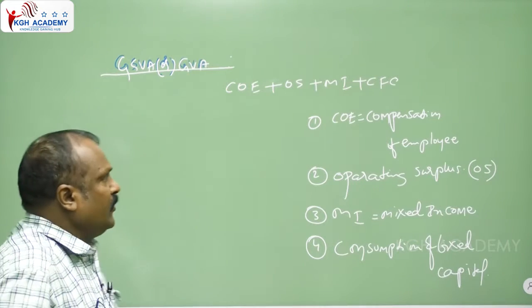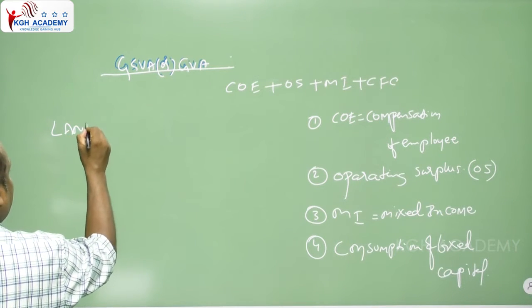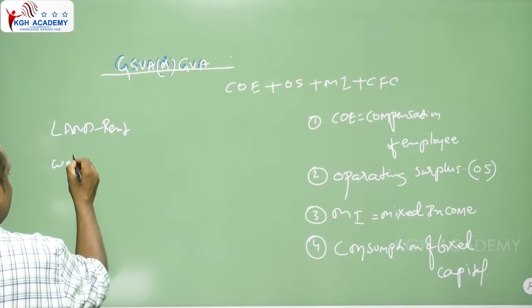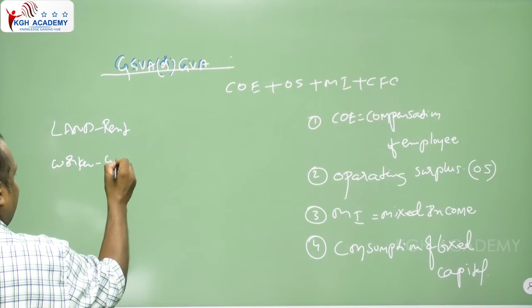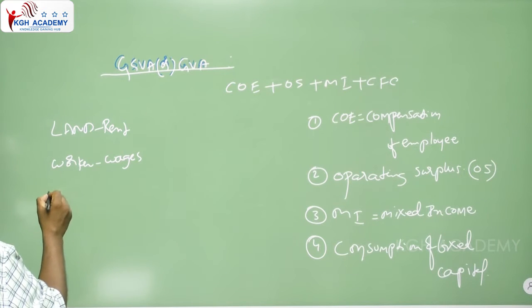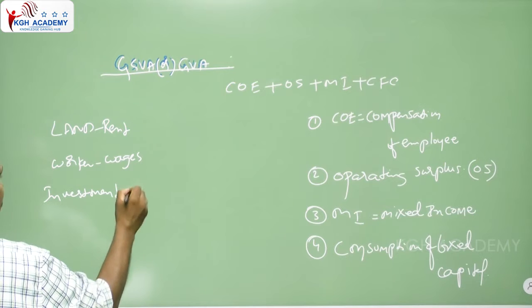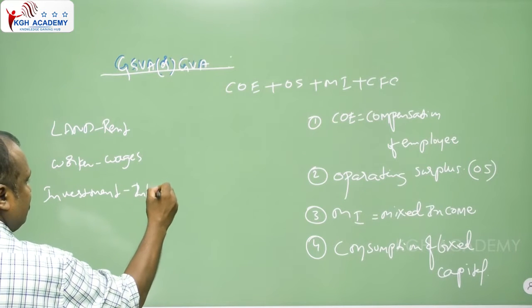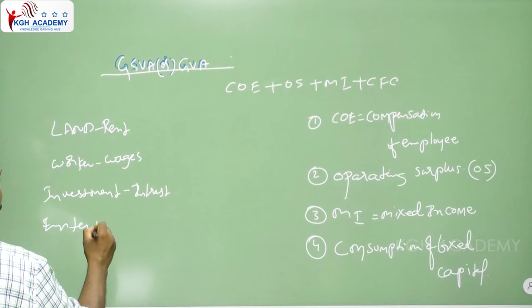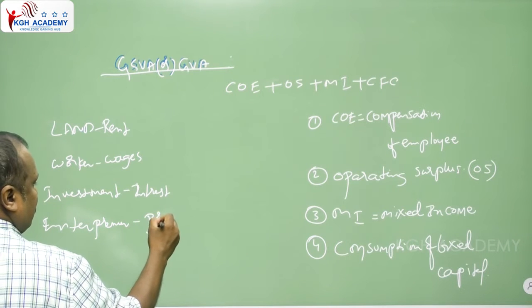Okay, see here, I will tell you. Land means rent, worker means wages, investment means interest, entrepreneur, so that is profit.